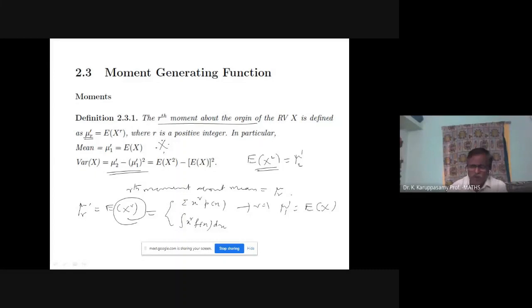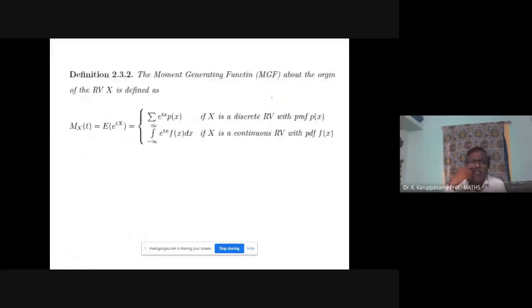If you want to find mu 1 dash, E of x, you do one calculation. For mu 2 dash, you do another calculation. Will it be possible to find the expectation of x power r directly, so mu r dash, immediately, without doing r equal to 1 separately, r equal to 2 separately, like that? So that is what we are going to discuss: the moment generating function. It generates moments. Moment generating function is our next definition.